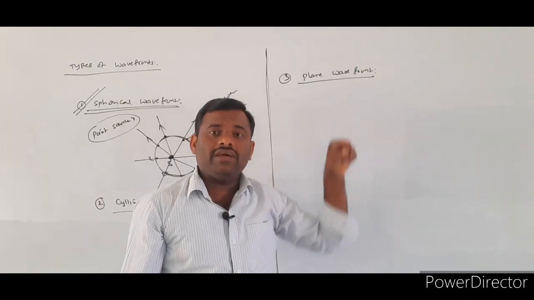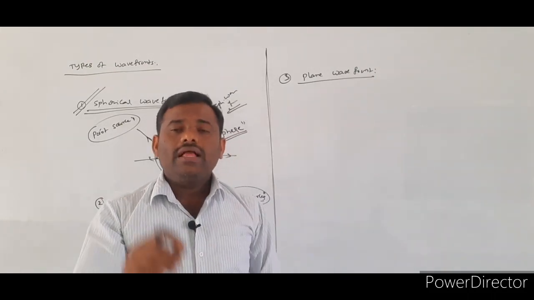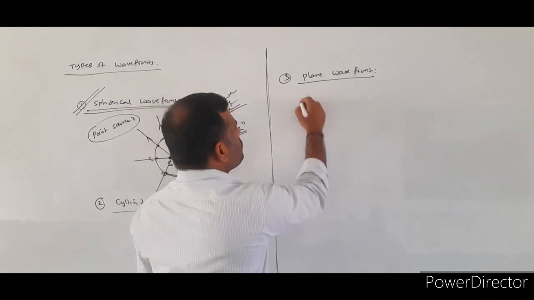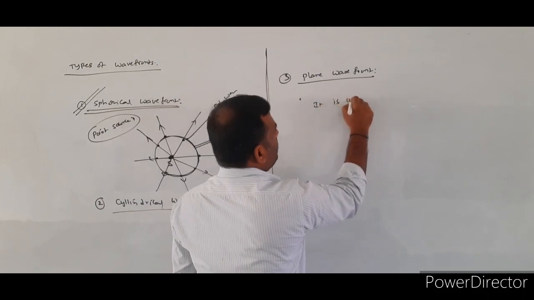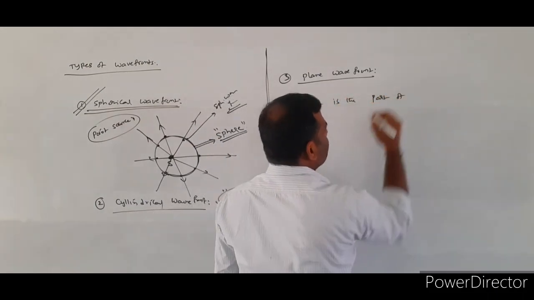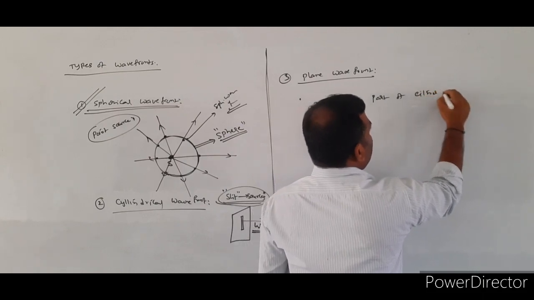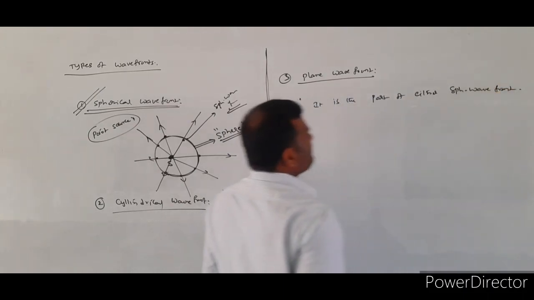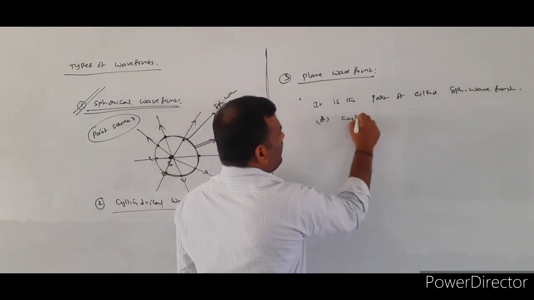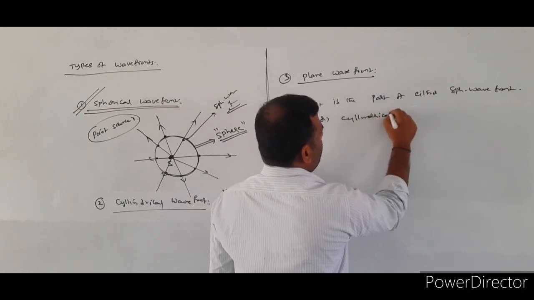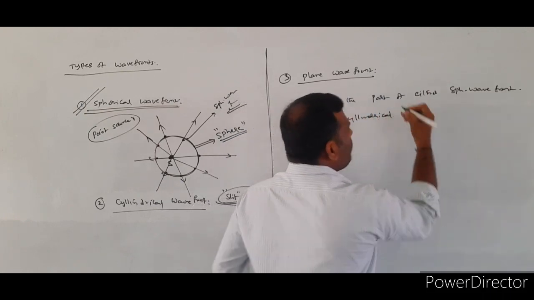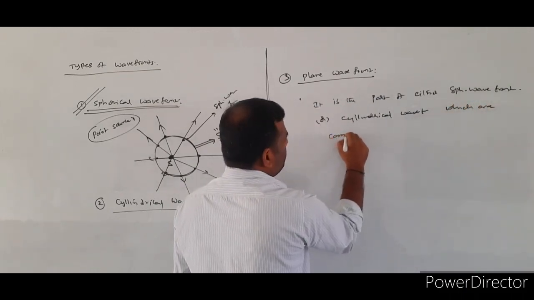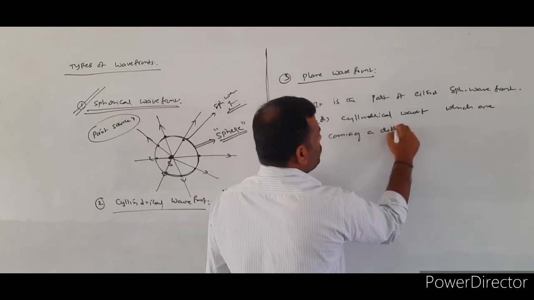How can we define the plane wavefront? A plane wavefront will be either a part of the spherical wavefront or a part of the cylindrical wavefront, which are coming from a distant source.